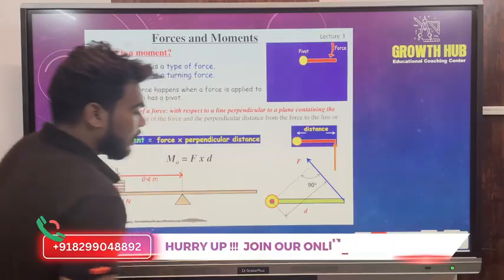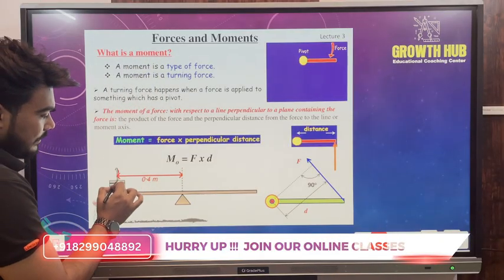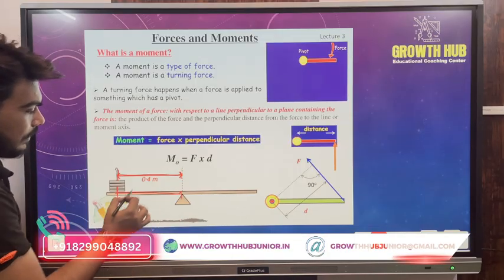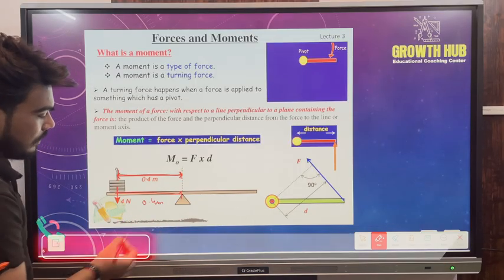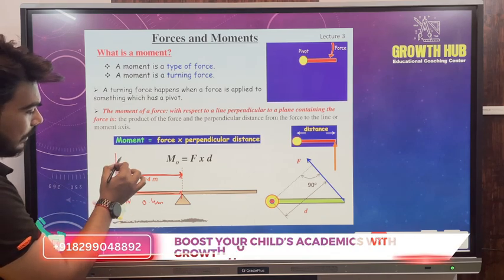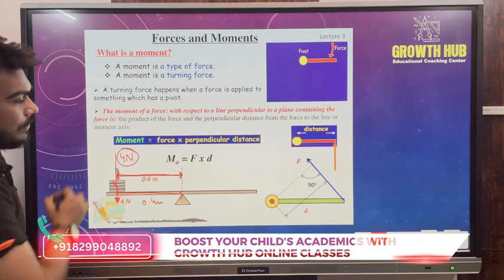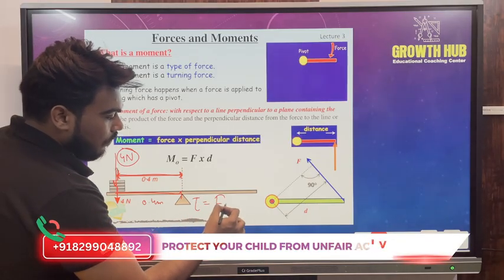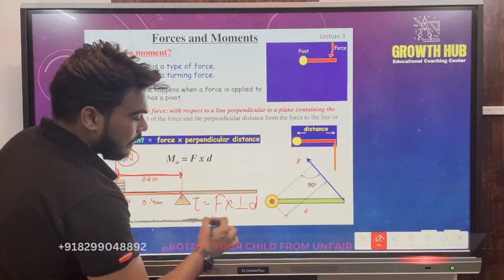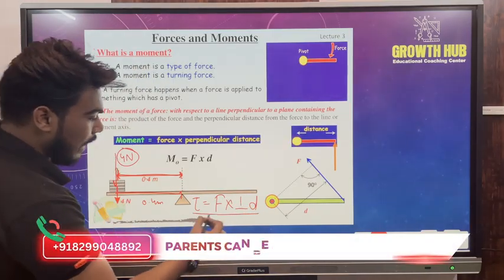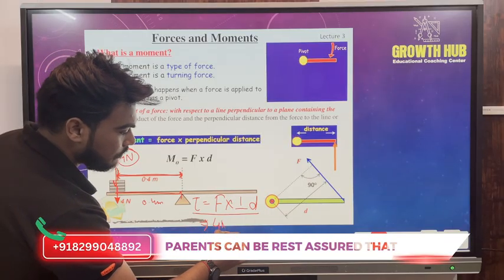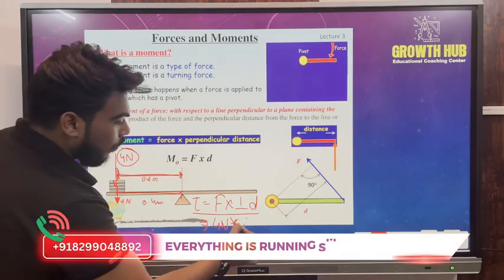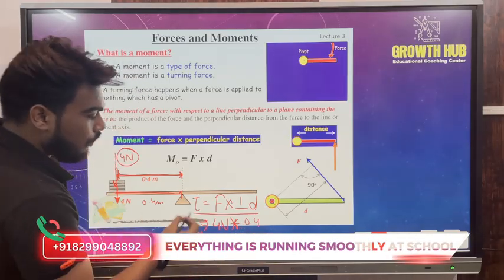Let's understand with an example. The distance between this force and the point of pivotation is 0.4 meter, and the amount of force affecting here is 4 Newton. Then what will be the torque? What will be the moment of force? So torque is equal to product of force and the perpendicular distance. So what is the amount of force? Amount of force affecting here is 4 Newton, and the perpendicular distance about this point is 0.4 meter.